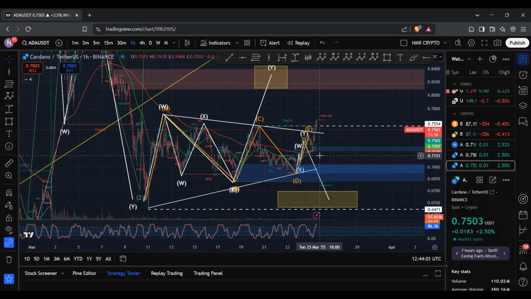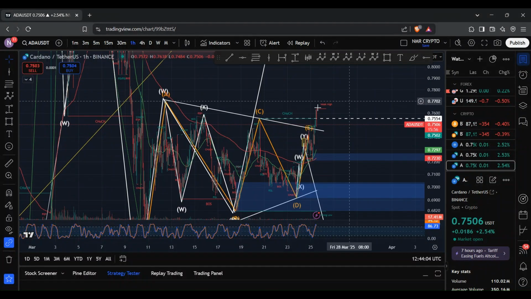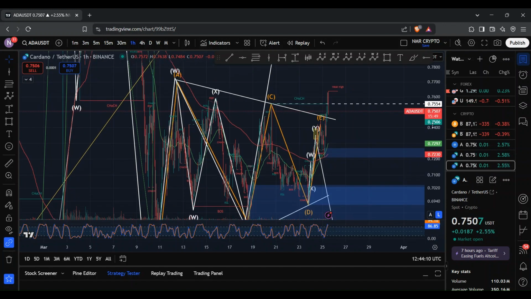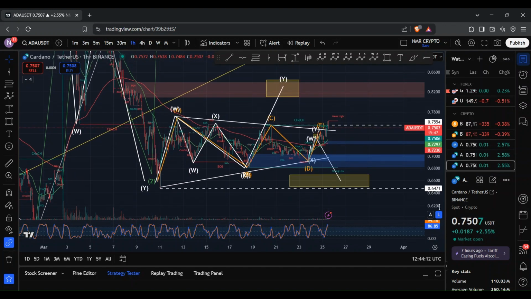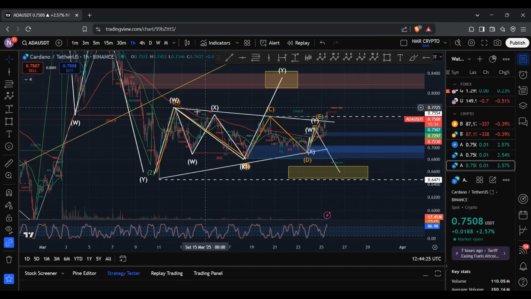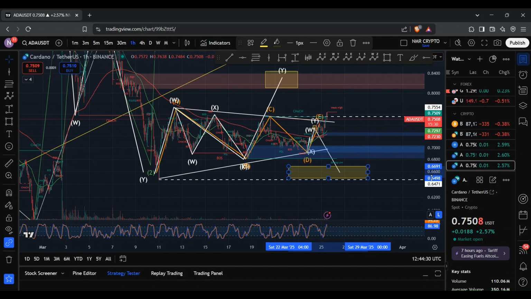Cardano ADA has made some big moves to the upside, and we have seen the price of ADA breach past the upper trend line within this contracting triangle that I've been keeping an eye on over the last few days. Now, I've talked about previously how ADA is at a crossroad and it can either head in a bullish direction within this WXY setup and ADA reaching anywhere between 81 cents and 84 cents, or it could head in a bearish direction where I'm looking at this contracting triangle and ADA potentially reaching anywhere between 64 cents and 66 cents.